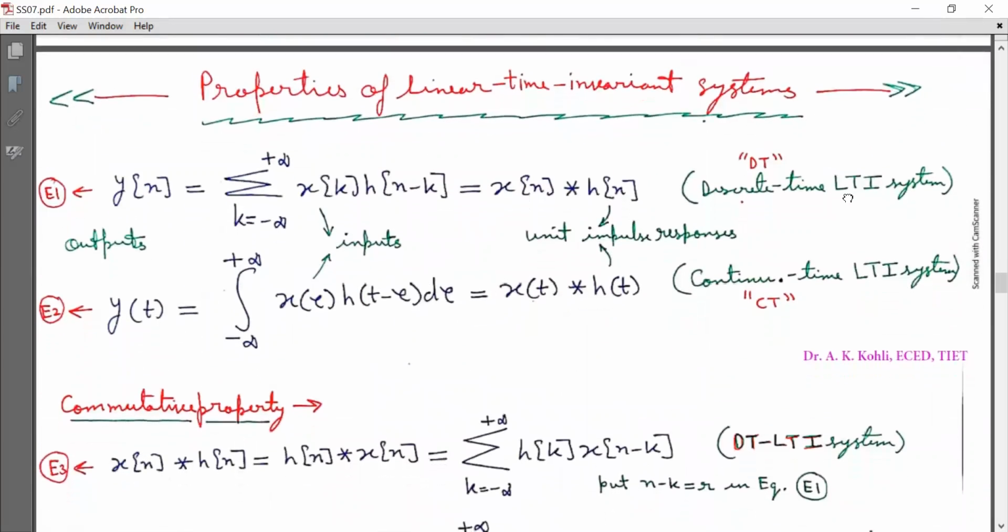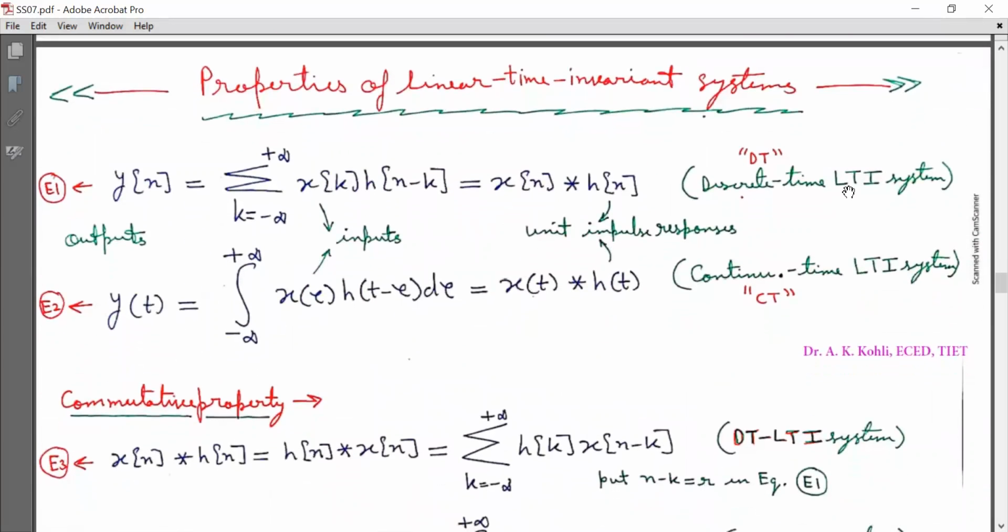Now we will discuss properties of linear time invariant systems. In the discrete time domain, that is for discrete time LTI systems, output y[n] is equal to summation k running from minus infinity to infinity x[k] h[n minus k], or equal to x[n] linearly convolved with h[n].